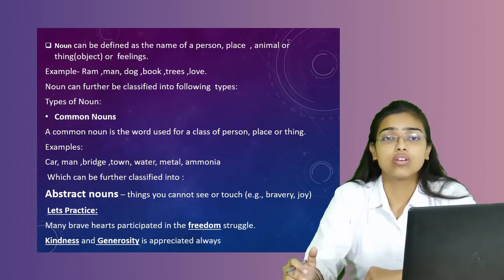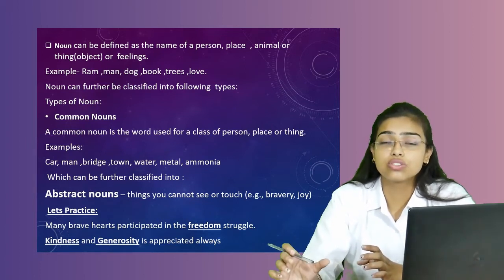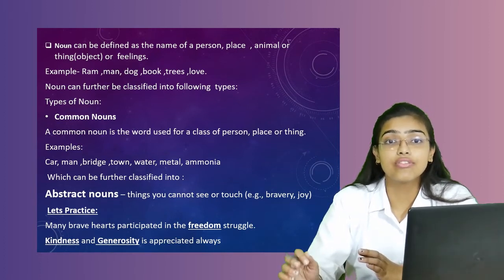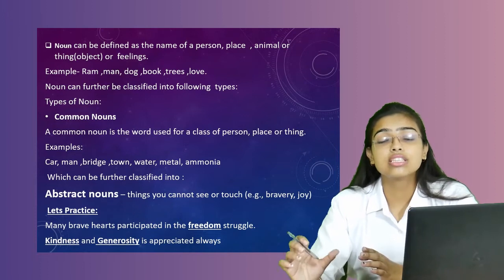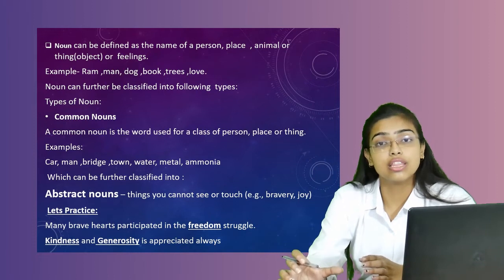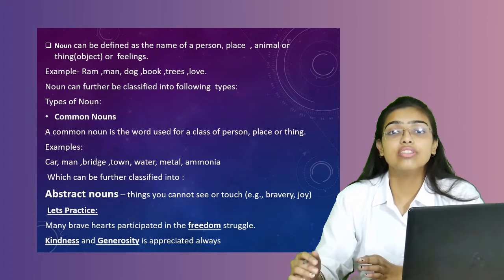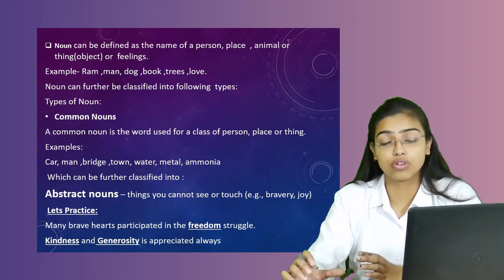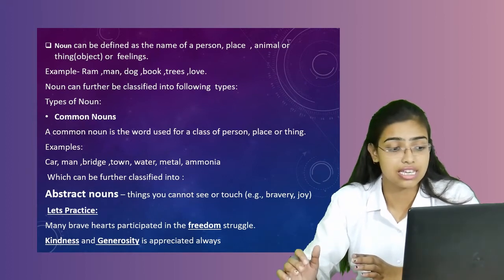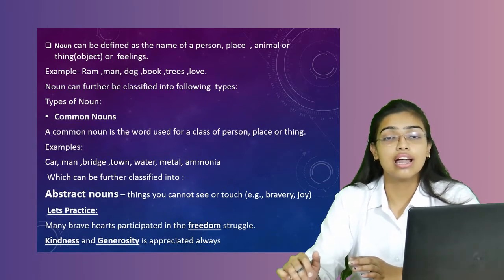What are abstract nouns? Abstract nouns are things that you cannot touch. What do you mean by this word abstract? Something which you cannot touch but feel. Something which you cannot see but feel. Suppose we are taking a word love or affection. What do these words mean? These words mean that we can only feel love and affection. We can give love to someone, we can present love and affection, but such words cannot be touched, cannot be seen. Here, let us get some examples regarding what are abstract nouns.